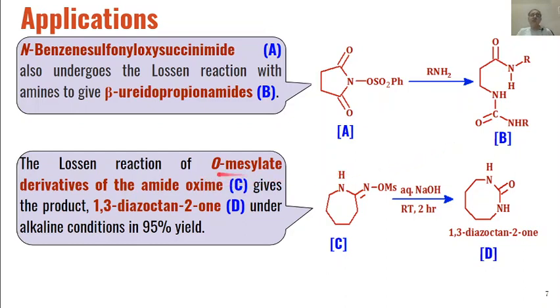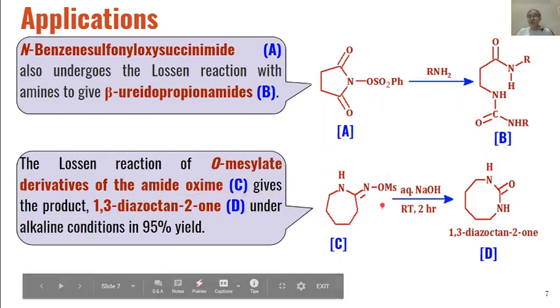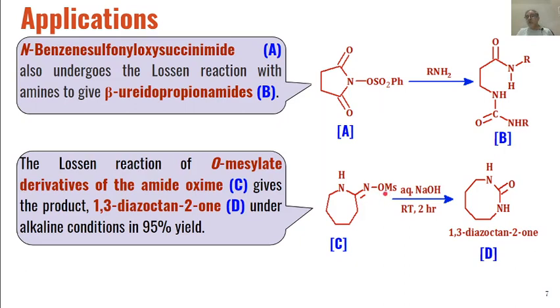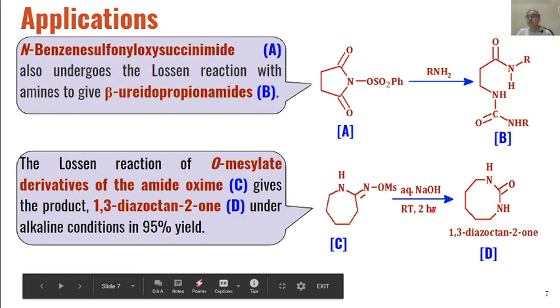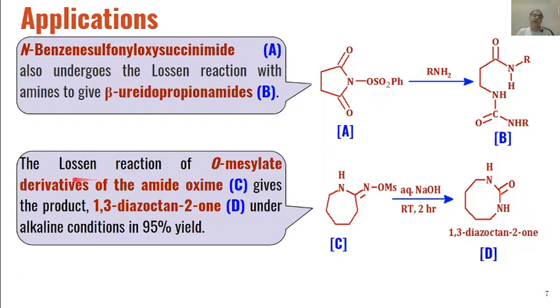Then similarly, the Lossen reaction of O-mesylate derivatives of these amidoximes. So if we have this amidoxime mesylate reacted with aqueous sodium hydroxide at room temperature for 2 hours, then we will get these types of diazaoctane 2-one as the product, and the reaction is Lossen rearrangement.